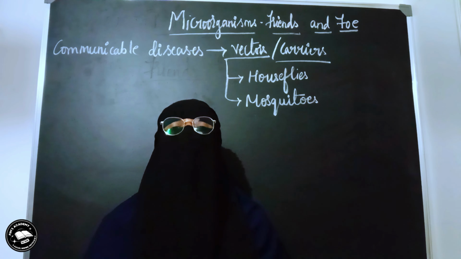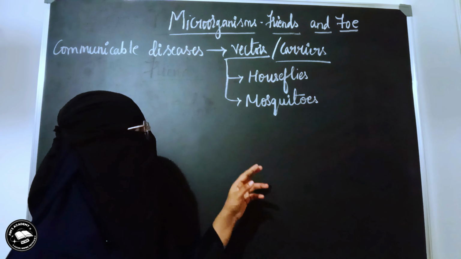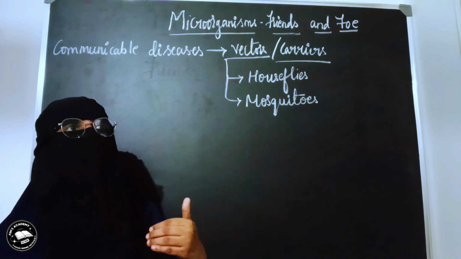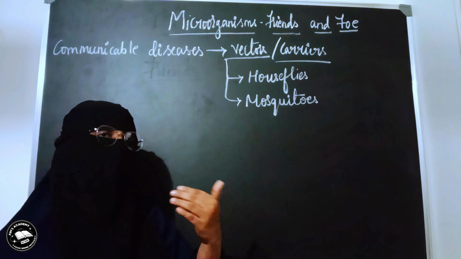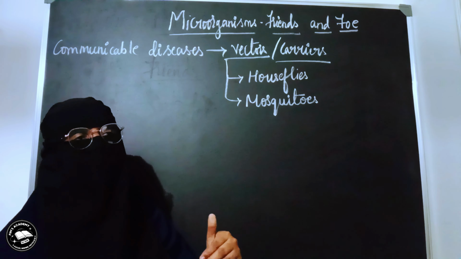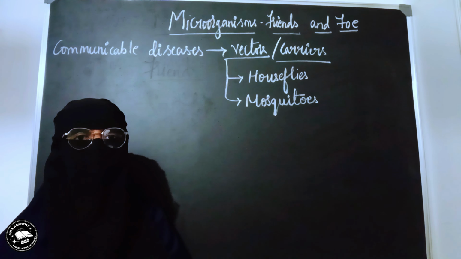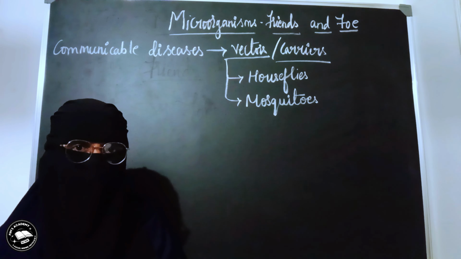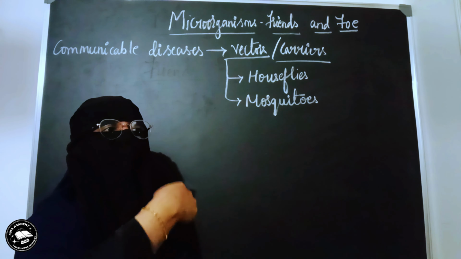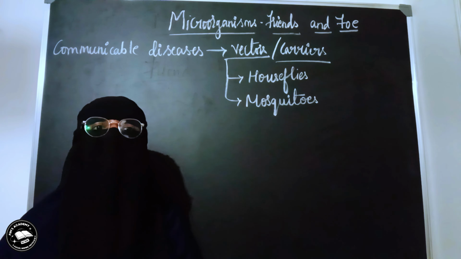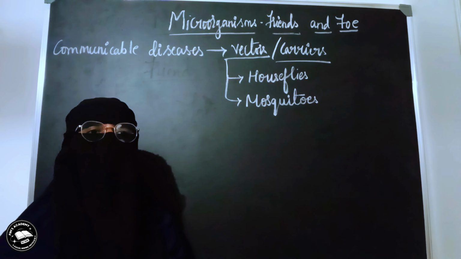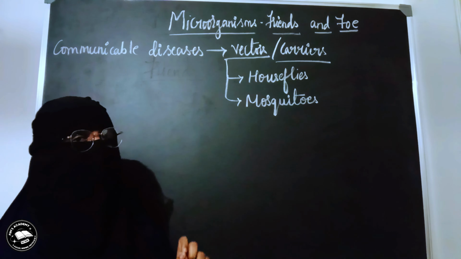So that is the reason why only female mosquitoes come and bite us and suck the blood, because they have to do it for the sake of their nutrition. When these female mosquitoes bite us, they carry the microbe from our body, go and bite another healthy person and spread the disease causing microbe. That's how the female mosquitoes become the vectors or the carriers to spread the communicable diseases.